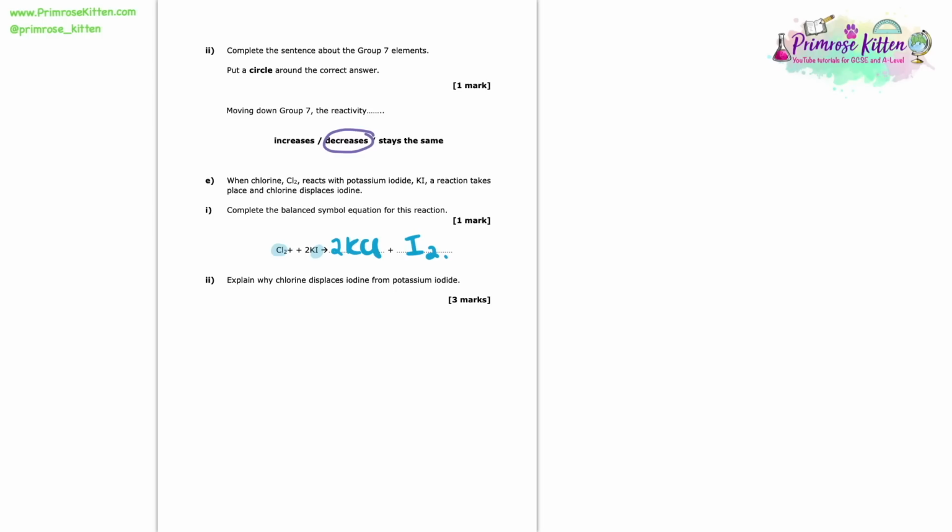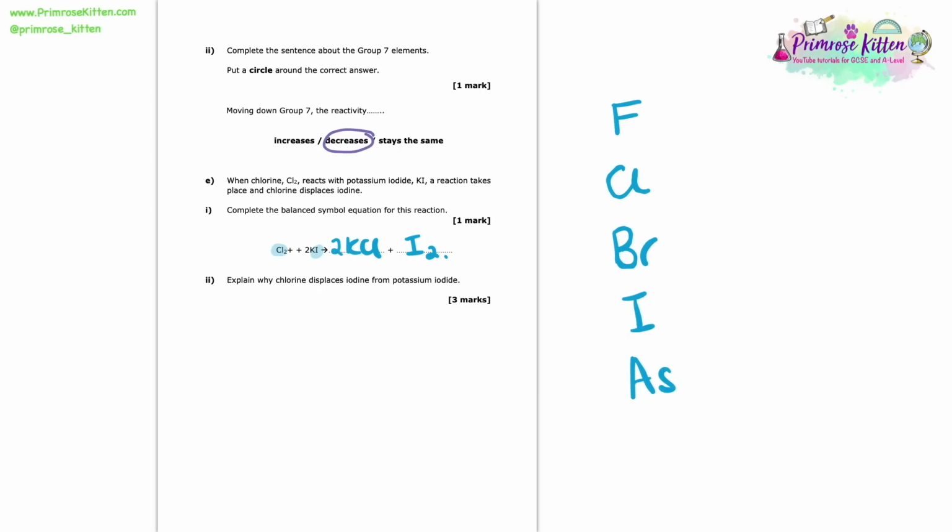So now we're asked to explain why chlorine displaces the iodine from the potassium iodide. So to do this, let's remind ourselves of the order of the elements in group 7. So right at the top of group 7, we have fluorine, then we have chlorine, then we have bromine, then we have iodine, and finally we have astatine.